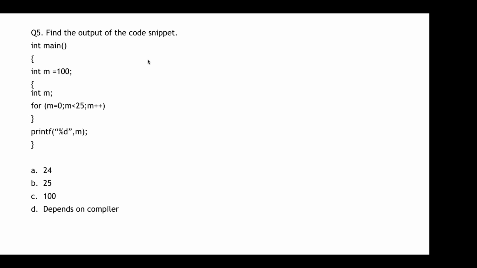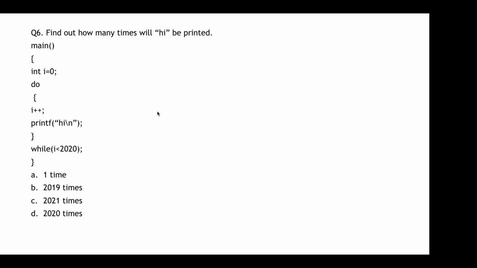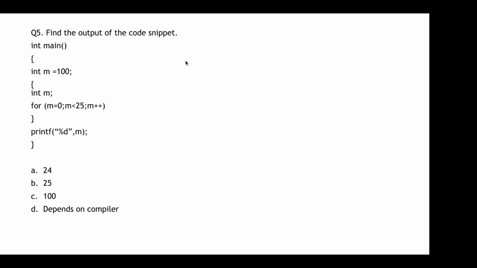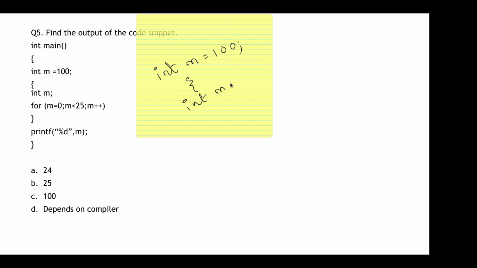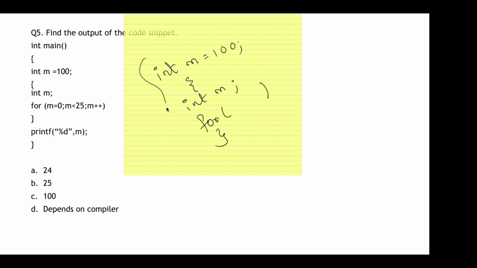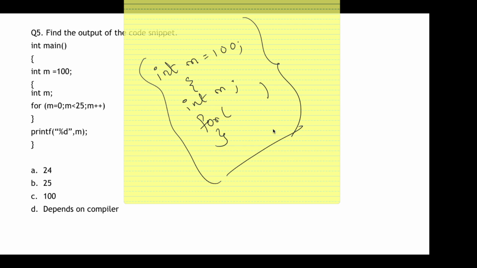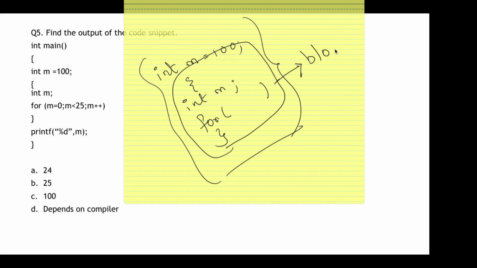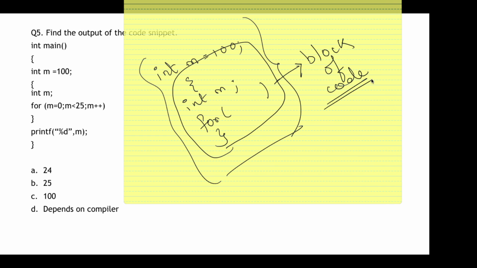Remember, we can always write something like this: int m is equal to 100, and then we can obviously have a block of code. This is a block of code, and it is not an error. It can be placed like this.